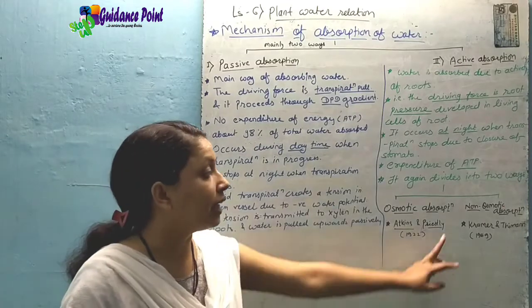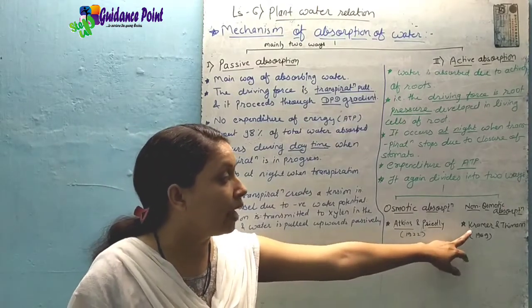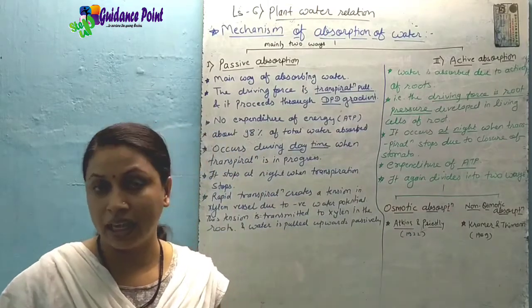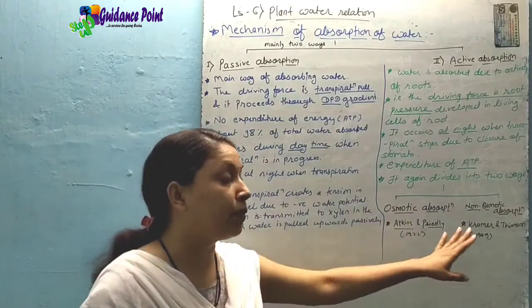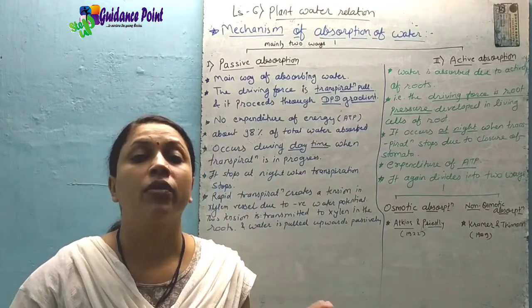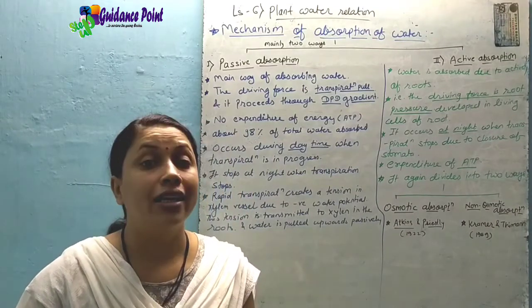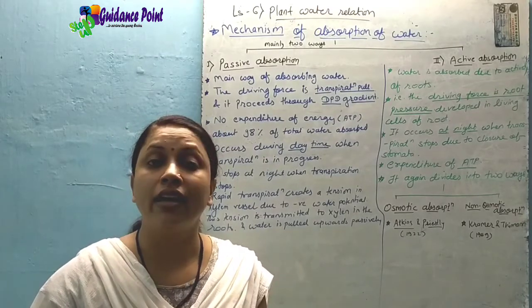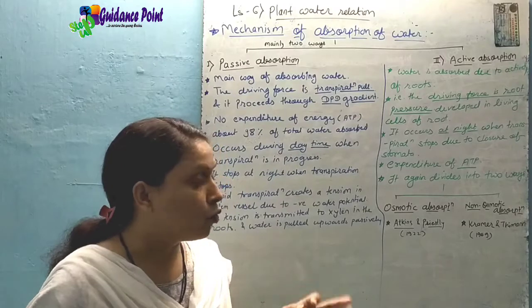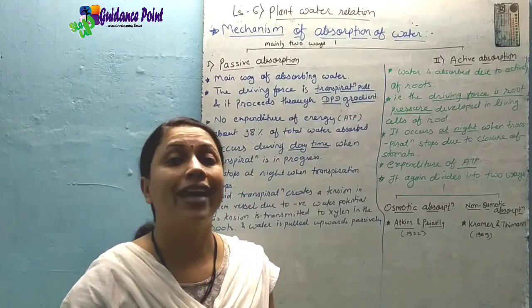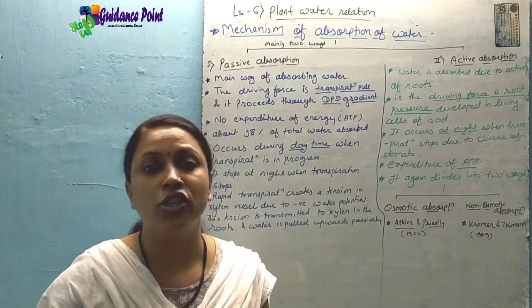Now let's discuss the non-osmotic absorption. Non-osmotic absorption was generally proposed by Kramer and Thyman in 1959. ठीक है? किसने किसने प्रपोज किया? Kramer and Thyman ने in 1959. According to them, the water is absorbed against the concentration gradient. The absorption of water against the concentration gradient requires the expenditure of energy.